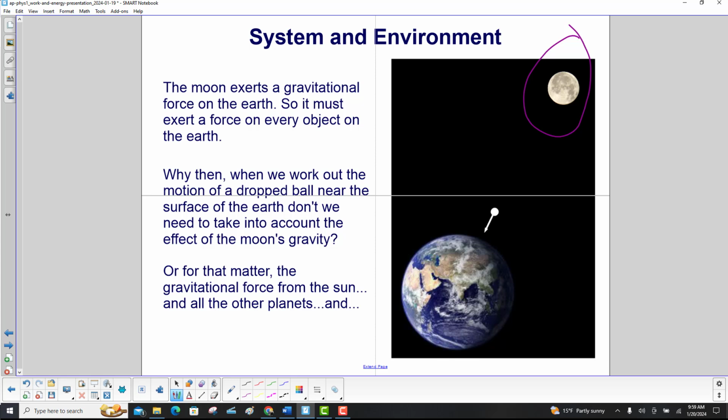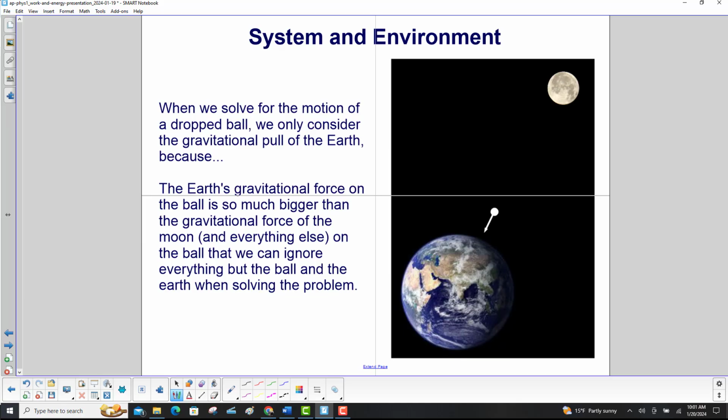Or for that matter, the gravitational force from the sun and all the other planets, and, three dots there mean, etc., etc. When we solve for the motion of a dropped ball, we only consider the gravitational pull of the Earth because the Earth's gravitational force on the ball is so much greater than the gravitational force of the moon and everything else on the ball that we can ignore everything but the ball and the Earth when solving the problem.